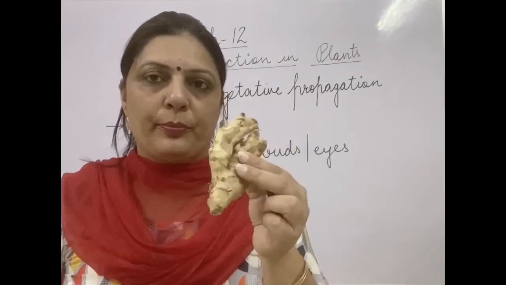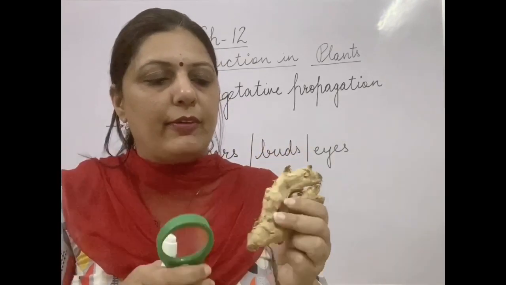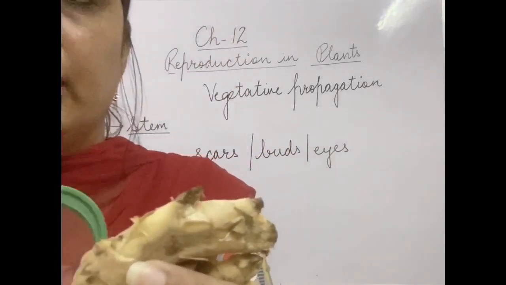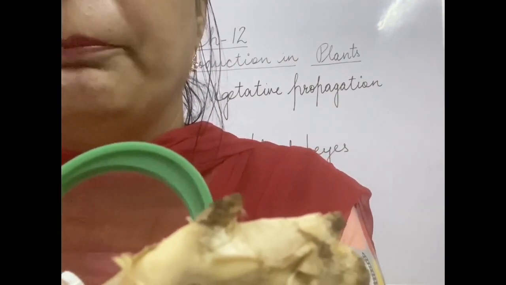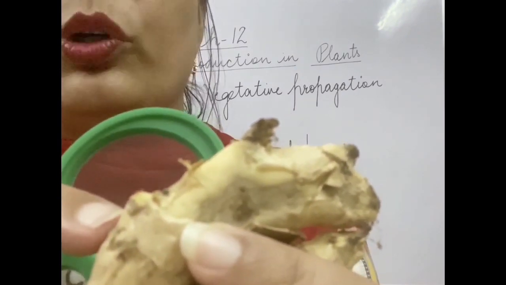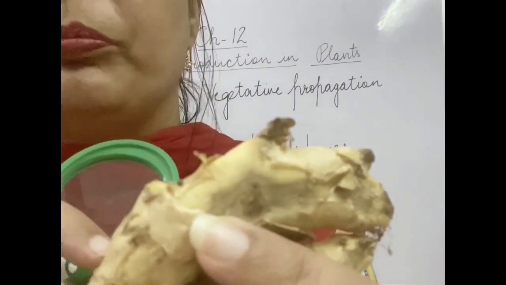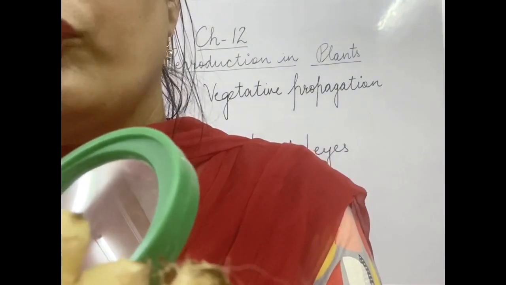This is ginger. Now ginger also has buds. If you look clearly, you will find this part is actually the bud of ginger. This is the bud of the ginger, and when it is put in the soil, it will grow into a complete individual. I'll show you another one also. This is also the bud of the ginger.